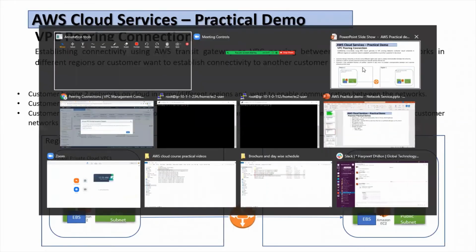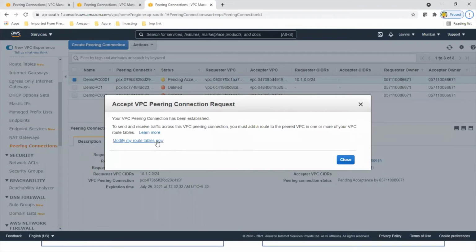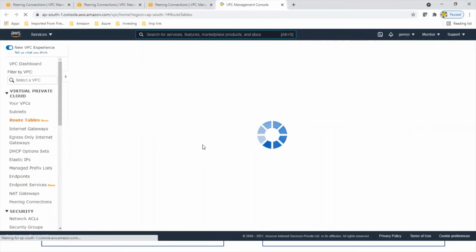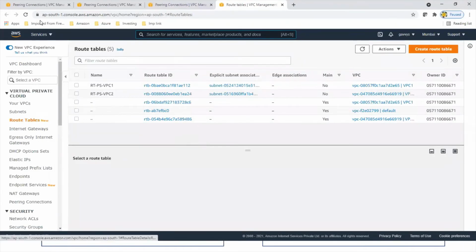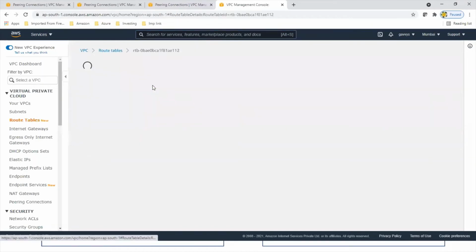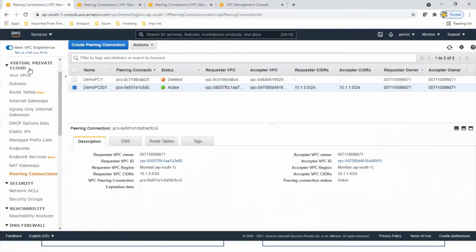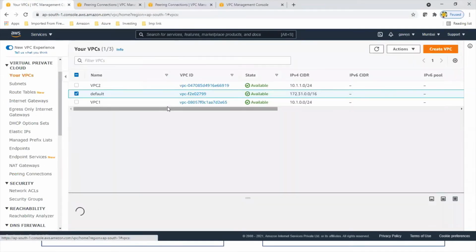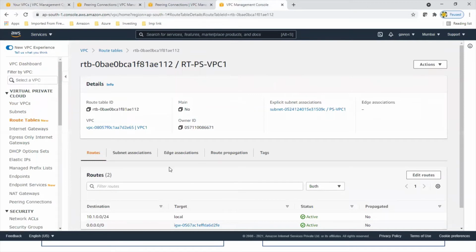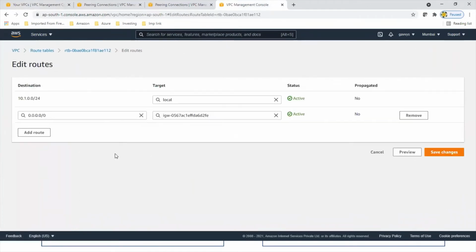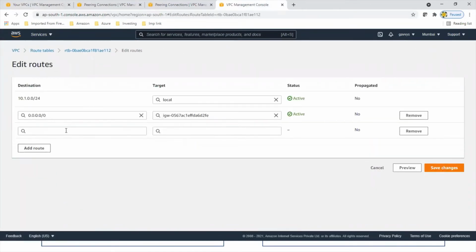So let's get back to the console. So let's modify the routing tables. If we talk about modifying the VPC1 route table, if we go to VPCs, for VPC1 we have to add a route for the VPC2 network. So we go to this one, edit the routes, add route.